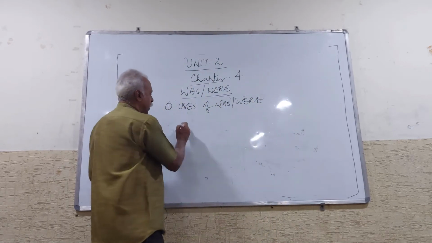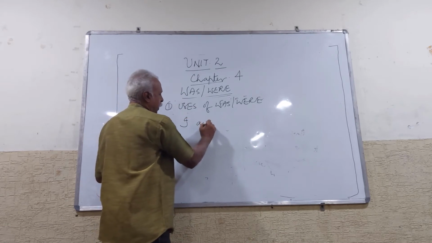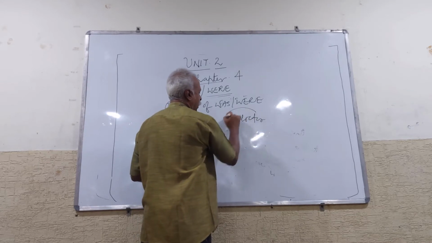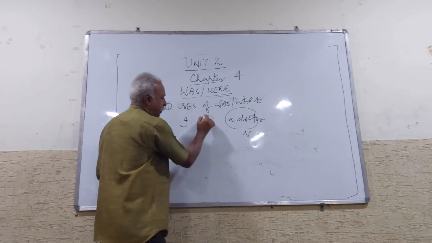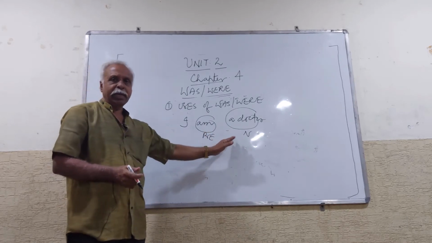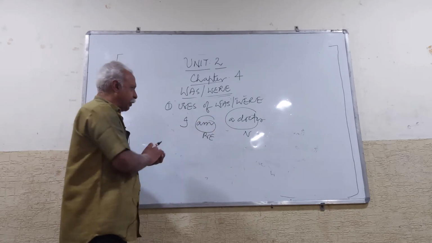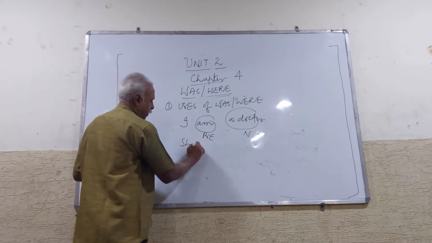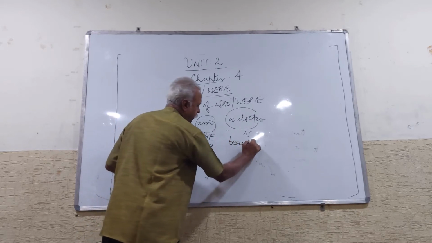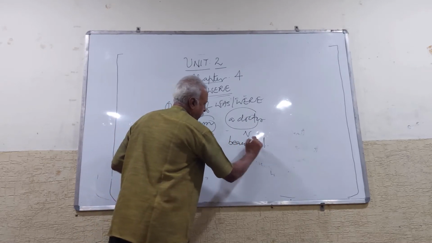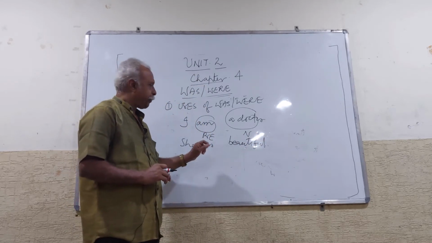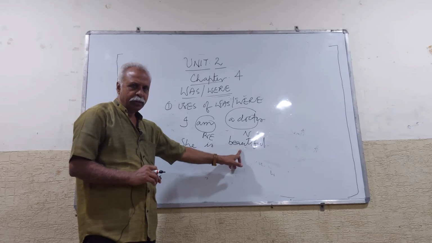For example, I am a doctor. Here, doctor is a noun. Am is the be form. Here the be form is linked with a noun. In the next one, she is beautiful. In this sentence, what is beautiful here?